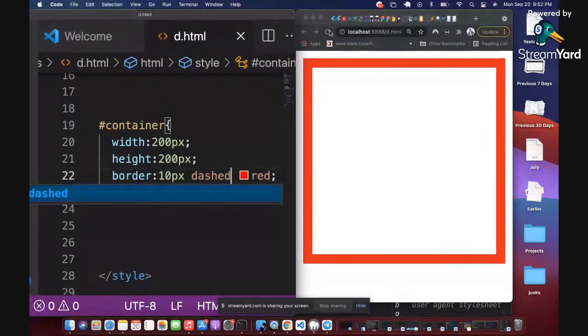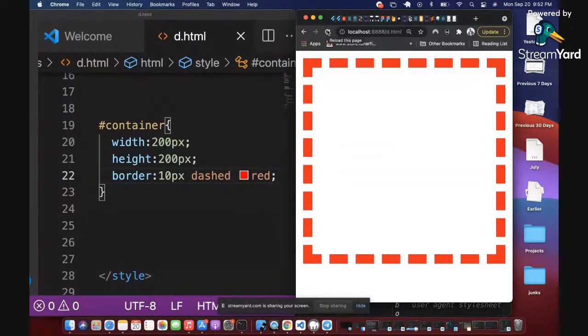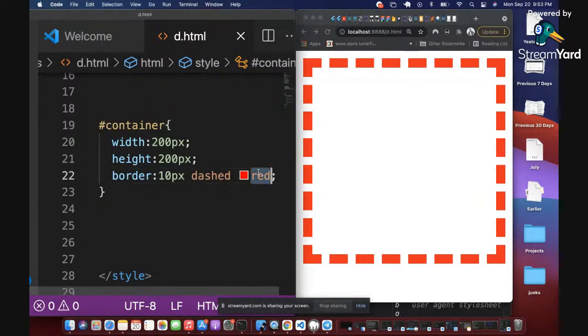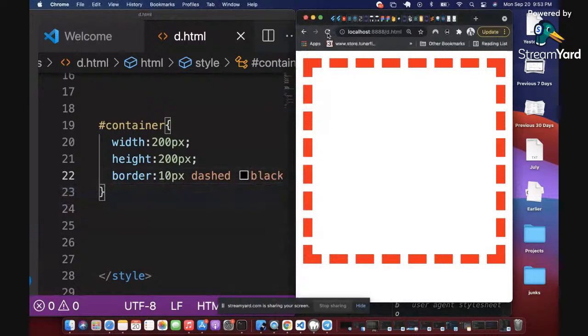This second attribute here, you can call it dashed, right? If you call it dashed and I refresh, you see what happens? Can you see that? So that is an example of a CSS value. Then the color here, you can as well change it to anything you want. I can make it black, and I refresh, and it becomes black. Can you see it's exciting?